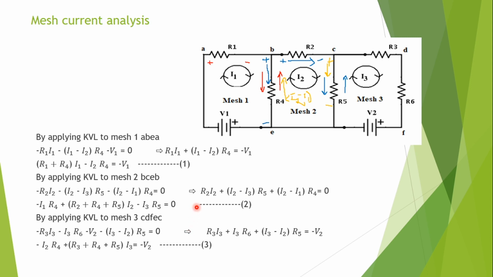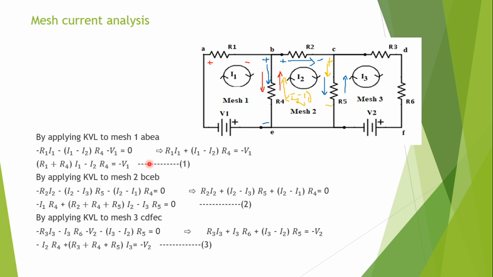Now you may ask a question: sir, is it necessary to take this voltage drop to the other side? Can we take the source voltage to the other side? You can. You can retain voltage drops on the same side. You can take source voltage to the other side. But why have I considered it like this? The reason is I will get uniformity in the equation. Now what is the uniformity in the equation by doing so?